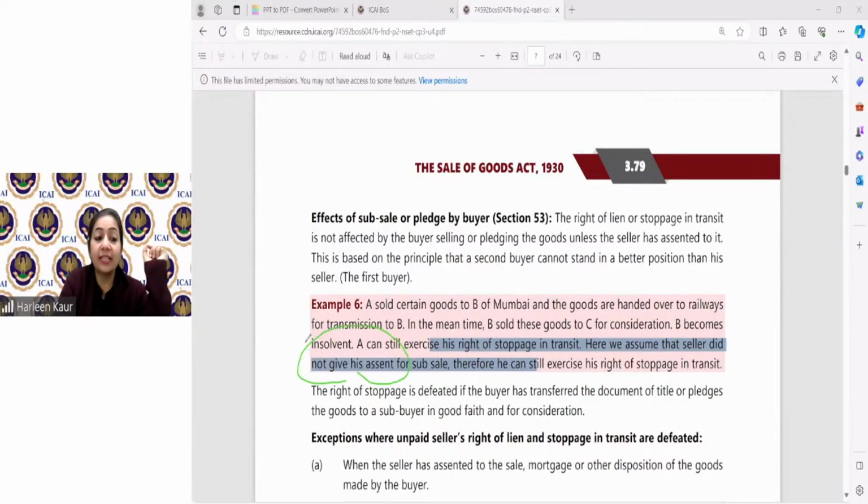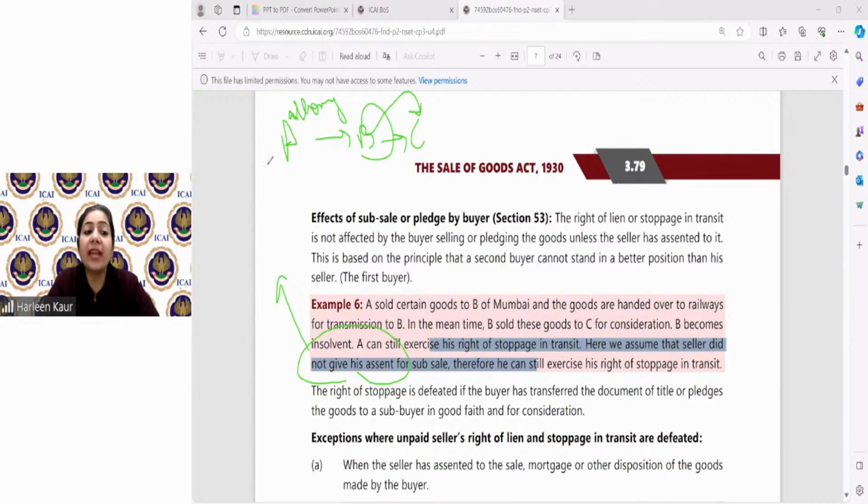Has not given his assent means, remember in the case of estoppel where I told you that A said, yes, B, you can sell the goods to C. If A is allowing, assent means he is giving the permission, he is allowing B to sell the goods to C, then he cannot exercise the right to lien. But where no assent has been given, no permission has been given by B to sell the goods to C, then A can exercise his right to stoppage in transit. He can order the transporter to bring back his goods because B has become insolvent. He will not be making my payment. So I quickly called the railway authorities and told them not to give the goods to B or C either. Please give my goods back.